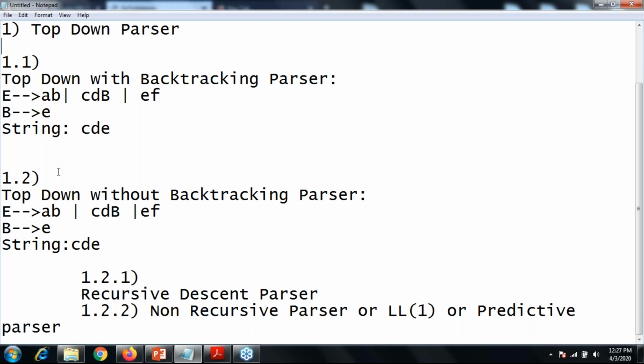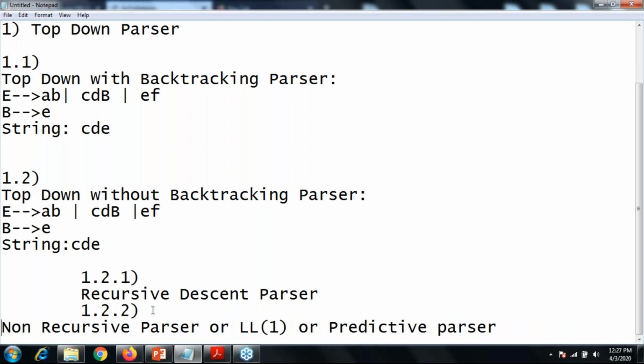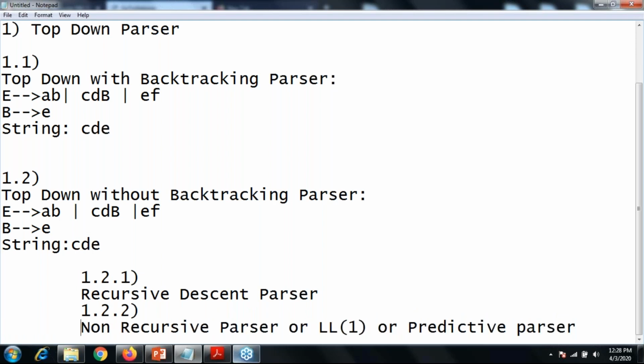Up till now, is there any doubt that top-down without backtracking parser has two major types? First, the recursive descent parser, and second, the non-recursive parser, known as LL1 or predictive parser. Why is it known as a predictive parser?